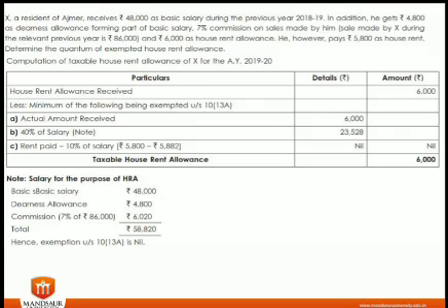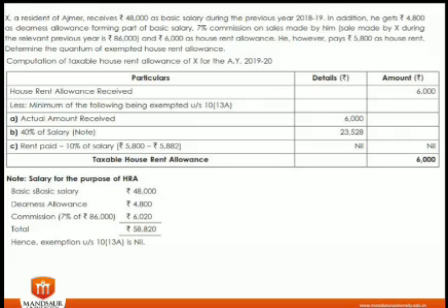House rent allowance actually received is 6,000, less minimum. So the minimum, point A, is the actual amount received, that is 6,000. Point B is 40% of salary, where the salary is 48,000 plus 4,800 plus 7% commission, that is 6,020 of 86,000. That is total salary of 58,820. So here is my actual salary. 40% of 58,820 is 23,528.